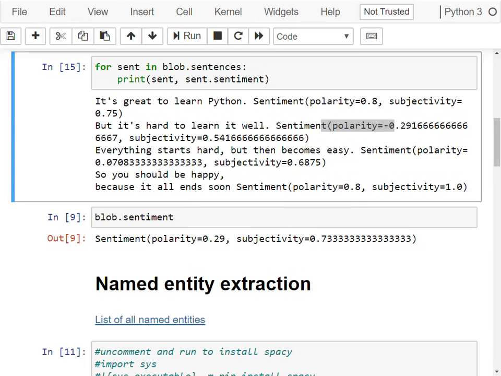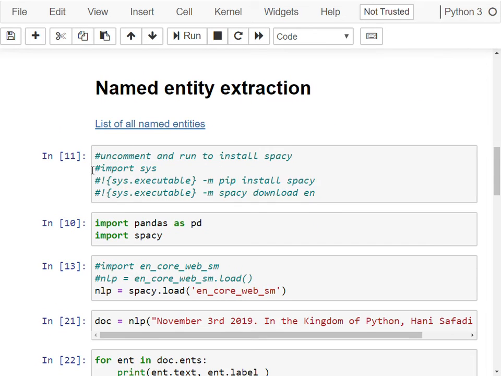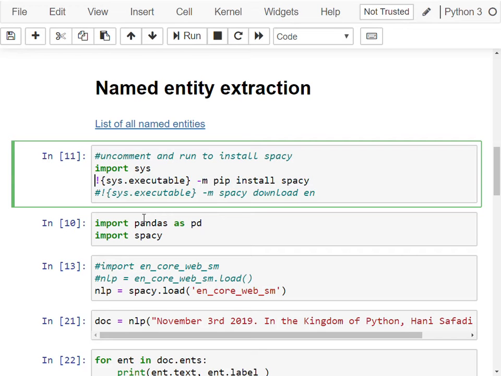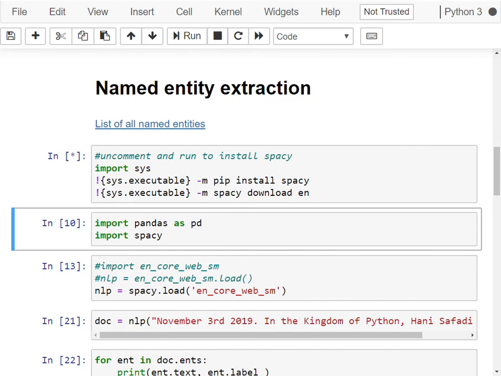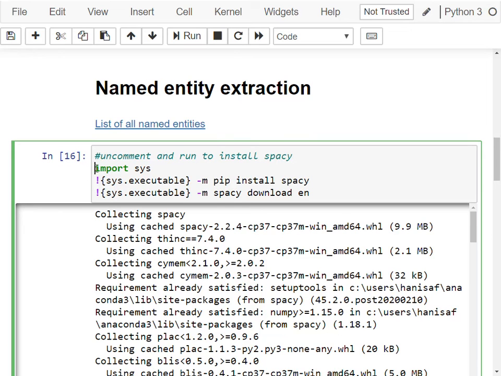Let us talk about named entity extraction. First, we need to install the package as well as the linguistic resources. Again, this is only needed for the first time. Once the installation is over, I can comment these lines or even delete the cell from the notebook. I don't need to run it anymore.